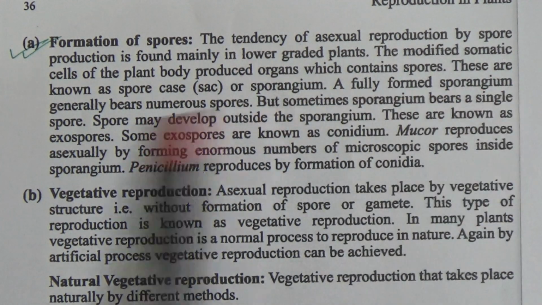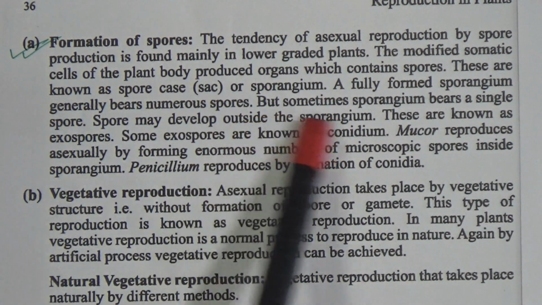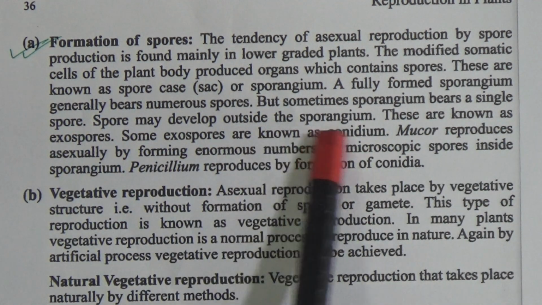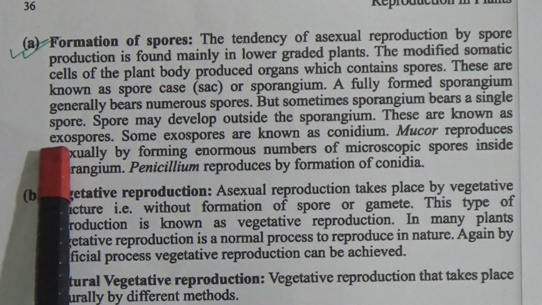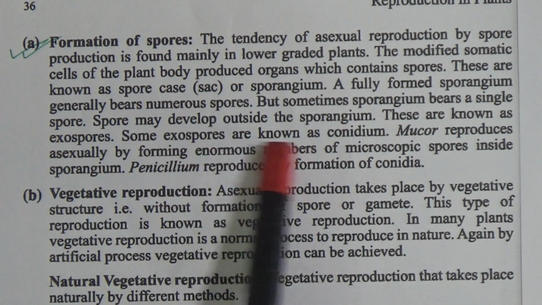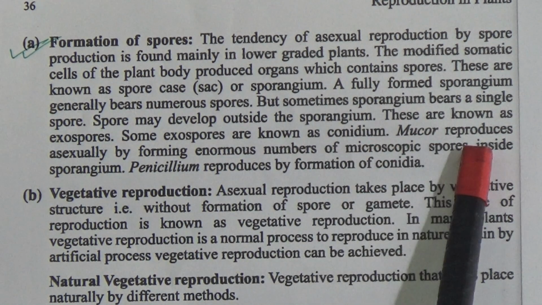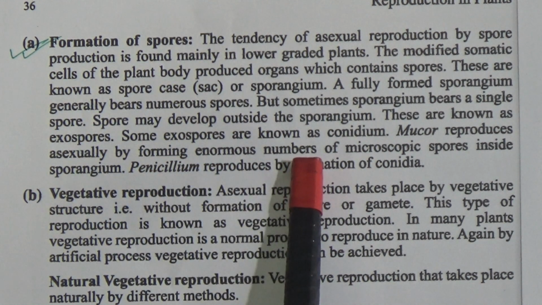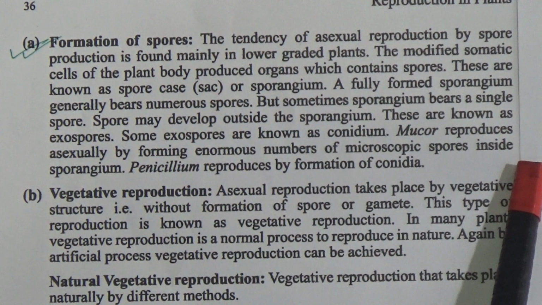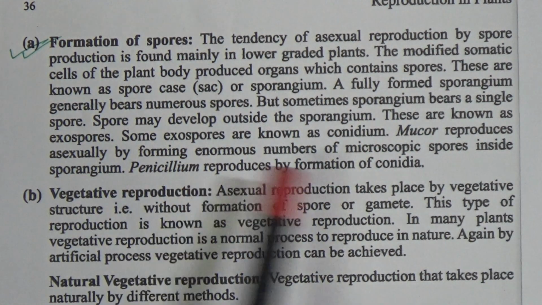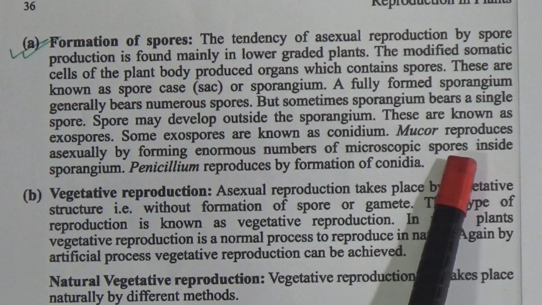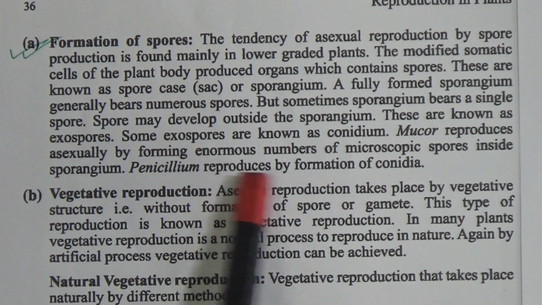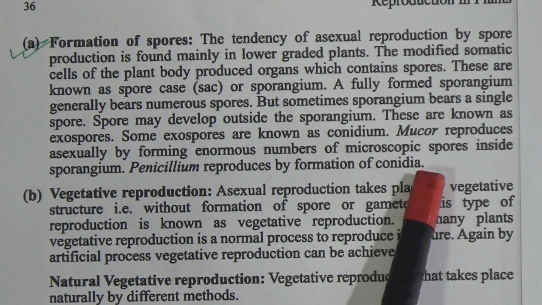A fully formed sporangium generally bears numerous spores, but sometimes a sporangium bears a single spore. Spores may develop outside of the sporangium. These are known as exospores. Some exospores are known as conidium. Mucor reproduces essentially by forming enormous numbers of microscopic spores inside the sporangium. Penicillium is reproduced by formation of conidia.